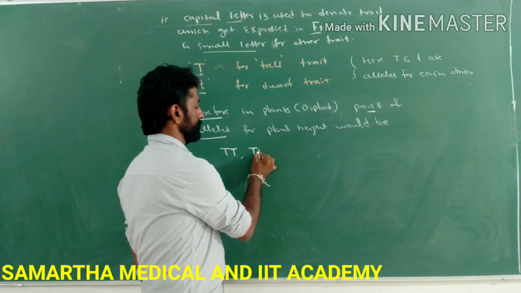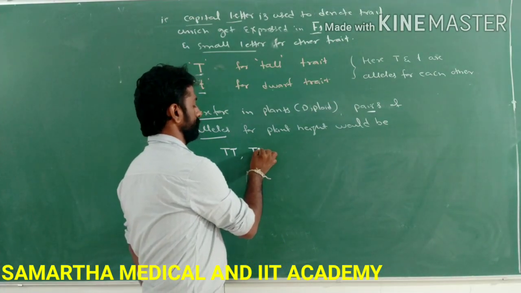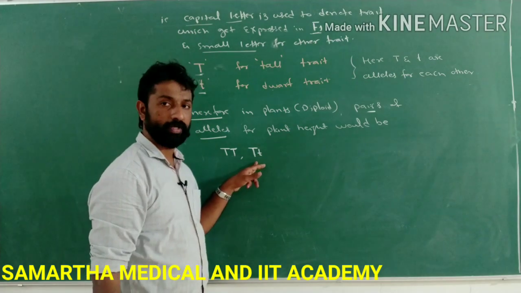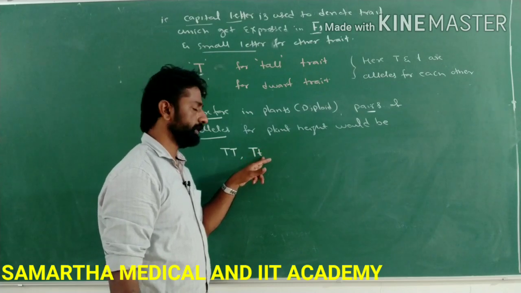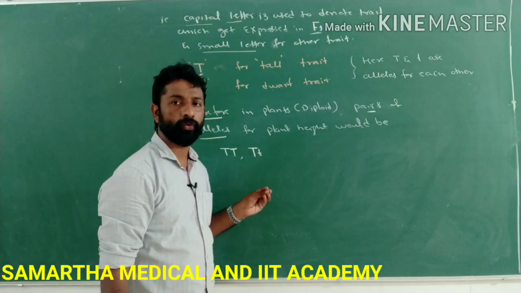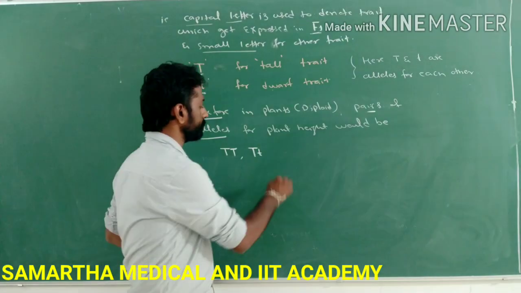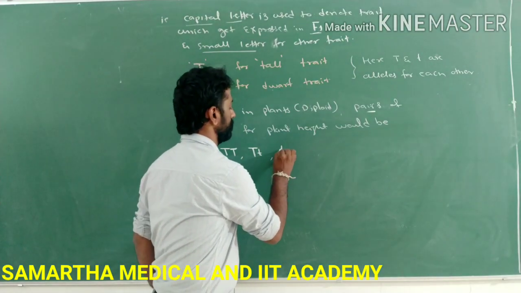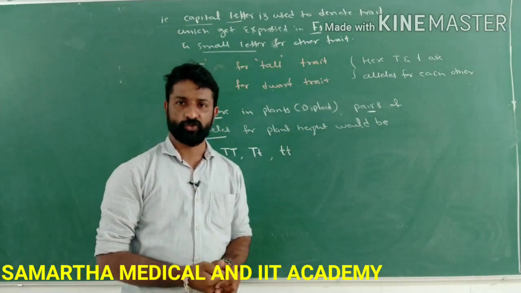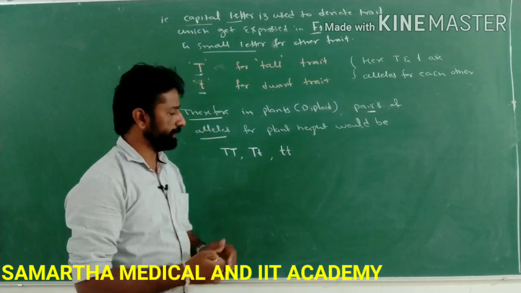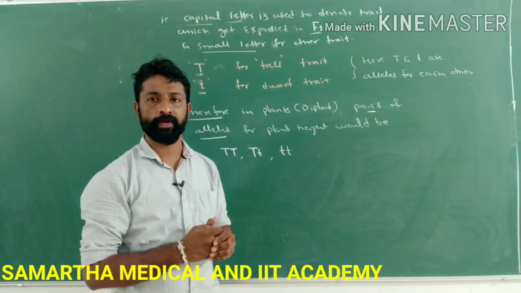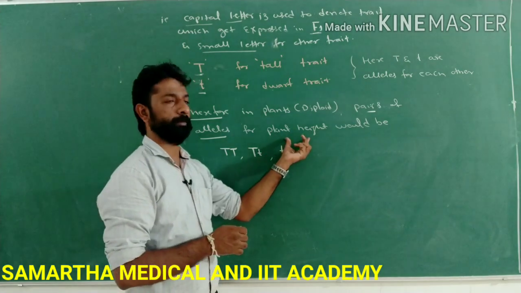So this possibility is also present: one gamete containing the allele for tallness and one gamete containing the allele for dwarfness, both may be inherited by an offspring from the parents. The other possibility is that both alleles code for dwarfness only. These are the three possible conditions that will be present in a diploid plant for the character plant height.